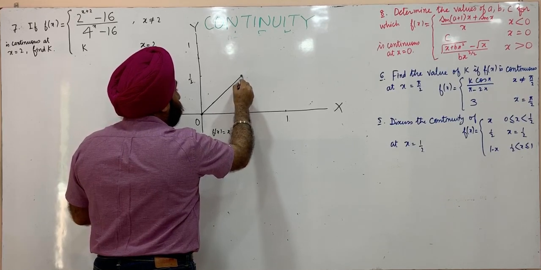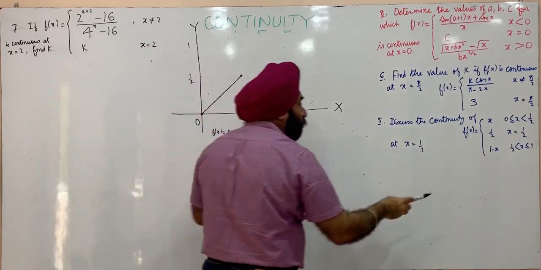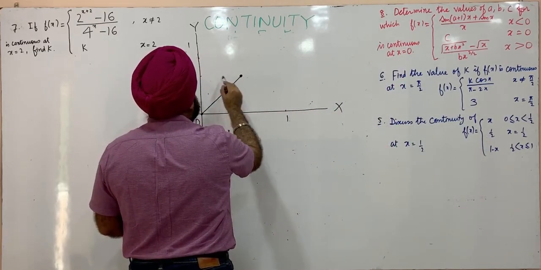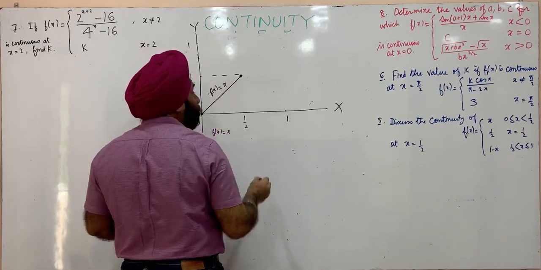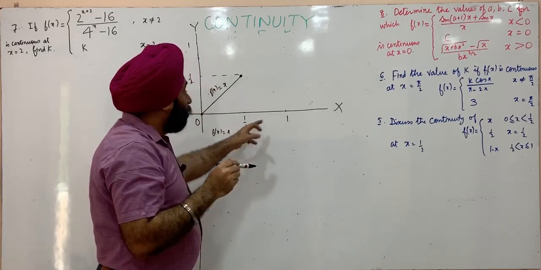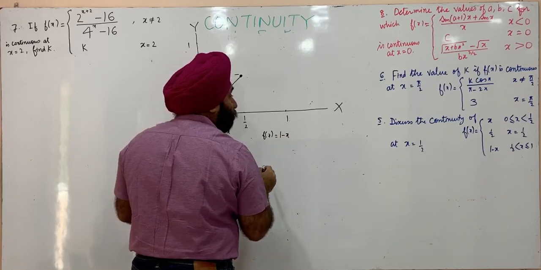and the value here, when x is equal to 1/2, f of x is 1/2. This value is also 1/2. This part is f of x is equal to x, and for 1/2 to 1 the function is 1 minus x.